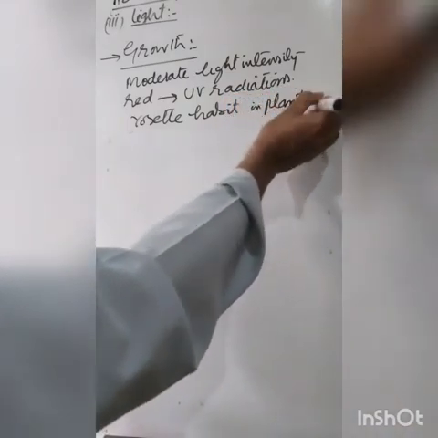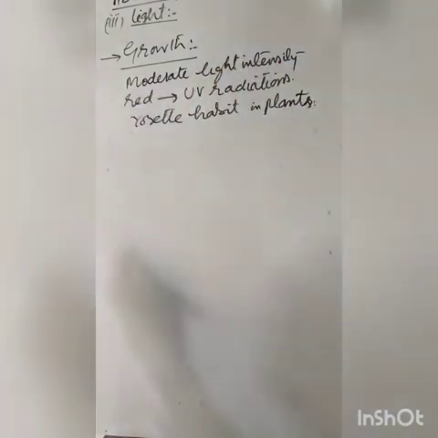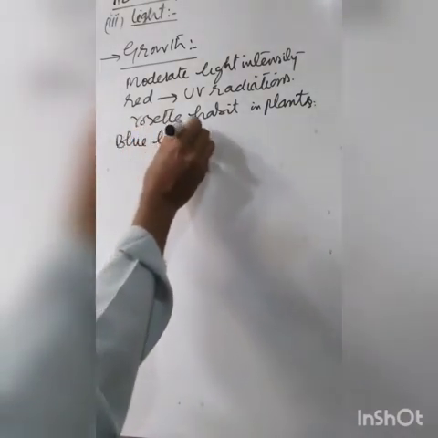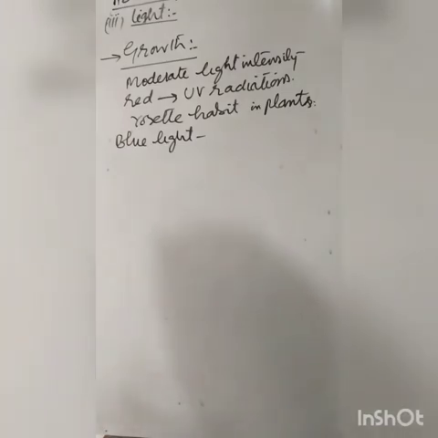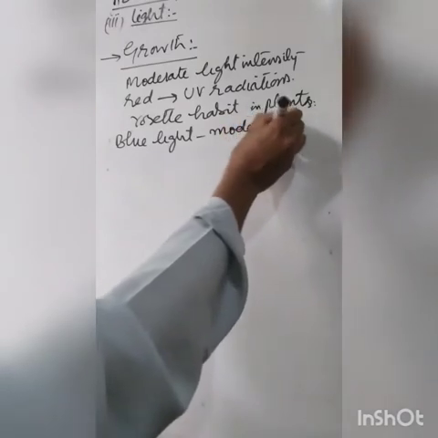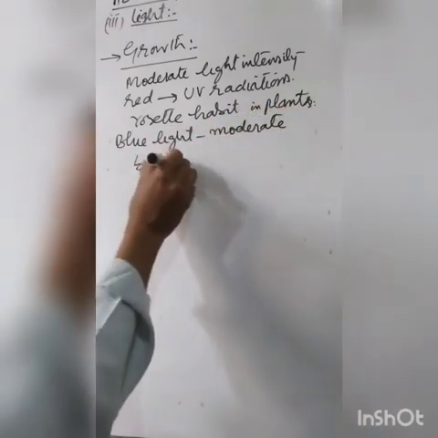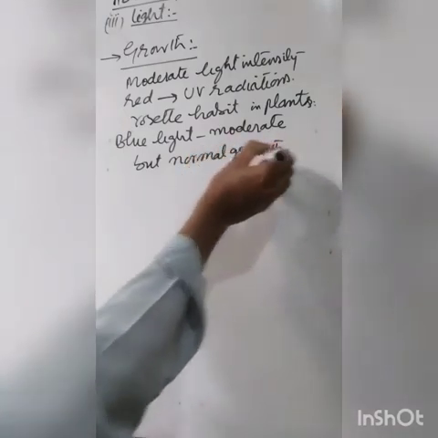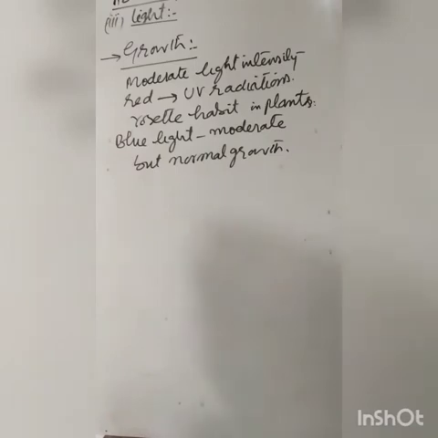Rosette means bushy appearance, or you can say the crown of leaves. While blue light along with ultraviolet radiation also favors moderate but normal growth.